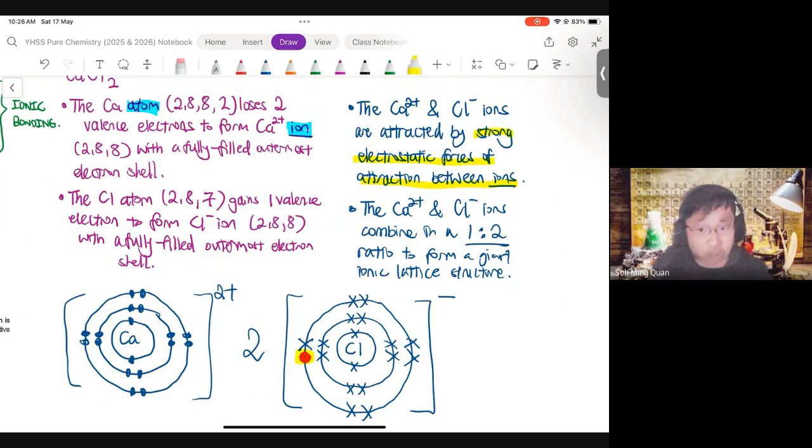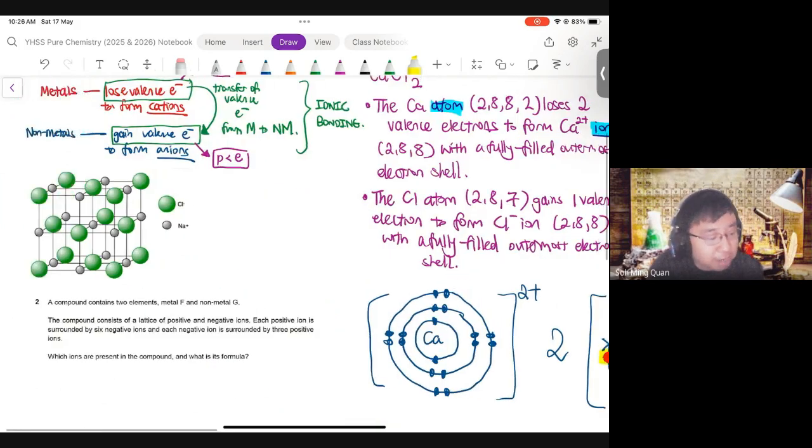All right, so this is a dot and cross diagram I've drawn for you. This is what an ionic compound's dot and cross diagram will look like. And remember, ionic compounds, giant ionic lattice, is formed when your elements lose and gain, or transfer, valence electrons. Okay, now let's do some questions regarding the lattice itself.